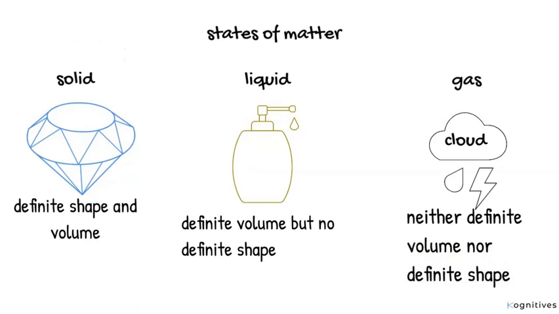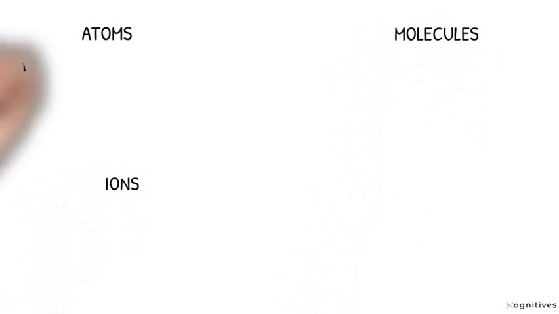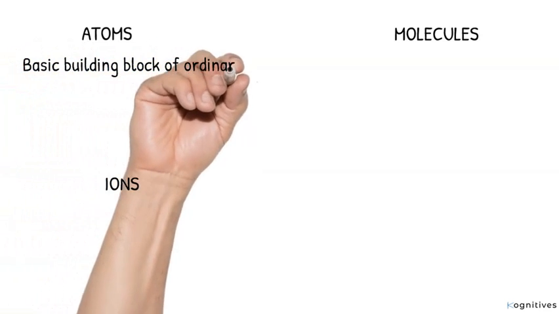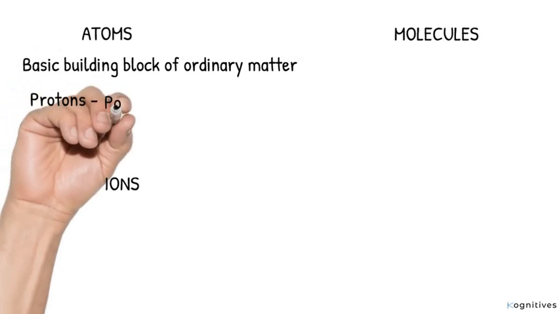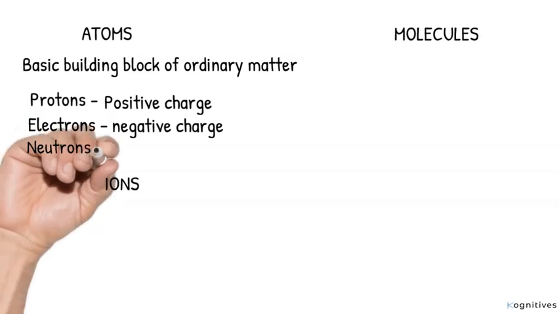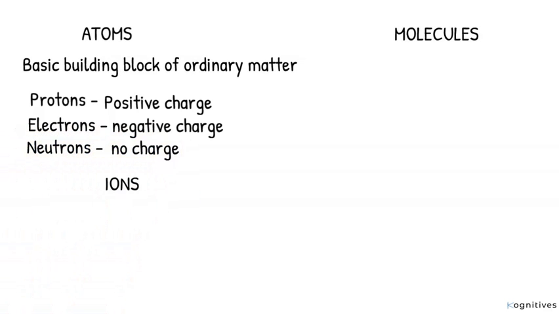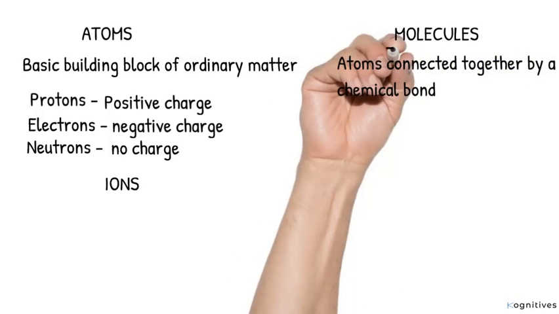Easy, right? Matter is also made up of particles. These particles may be atoms, molecules, or ions. Atoms are the basic building block of ordinary matter. An atom comprises subatomic particles such as protons, which have a positive charge, electrons with a negative charge, and neutrons with no charge. A combination of two or more atoms that are linked or connected together by a chemical bond